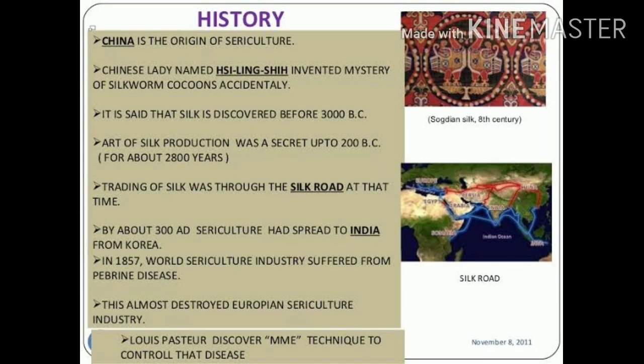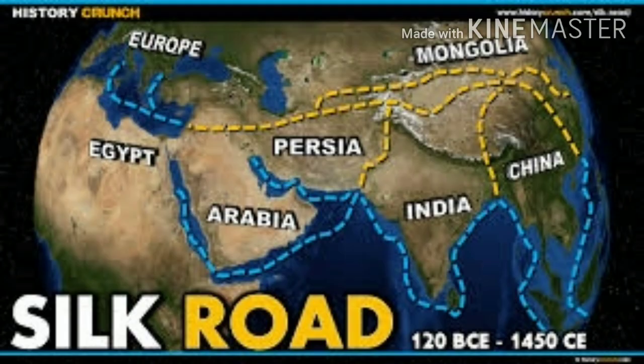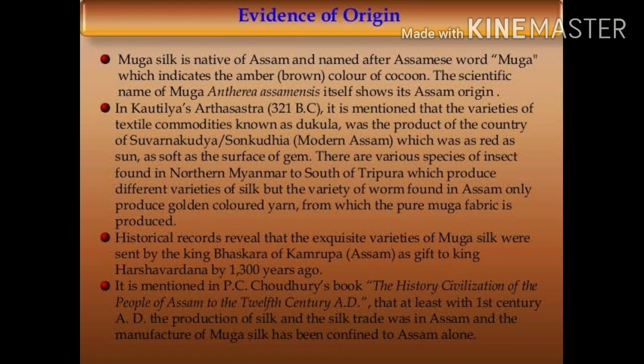Trading of silk was through the Silk Road at that time. By about 300 AD, sericulture had spread to India from Korea. In 1857, the world sericulture industry suffered from Pebrine disease, which almost destroyed the European sericulture industry. But Louis Pasteur discovered a technique and cured the disease.